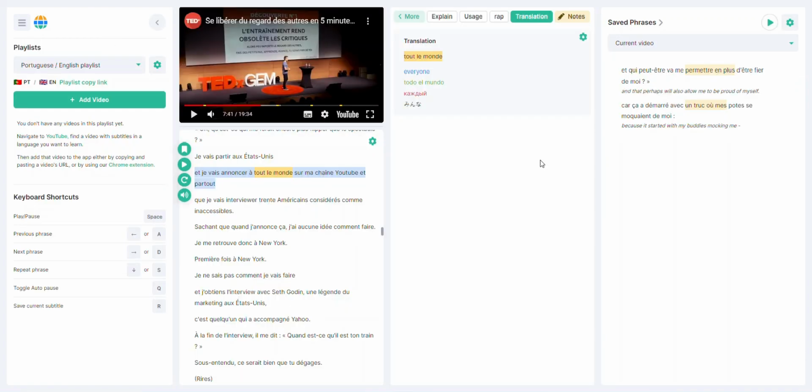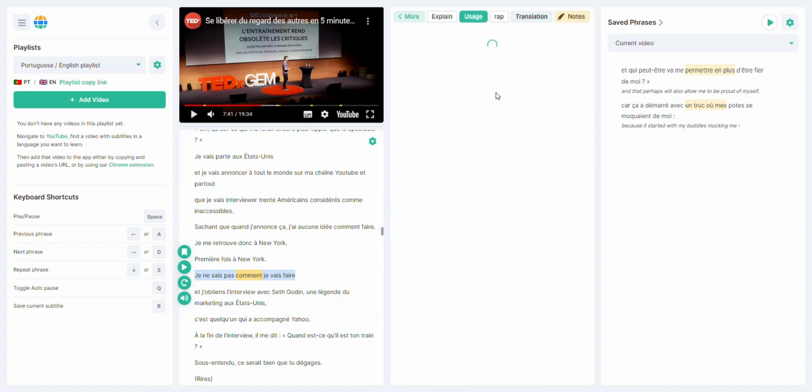Let's check another default prompt, which is called usage. Let me select a word. Comment. And I click usage. And you can see 3 example sentences where this word is used.